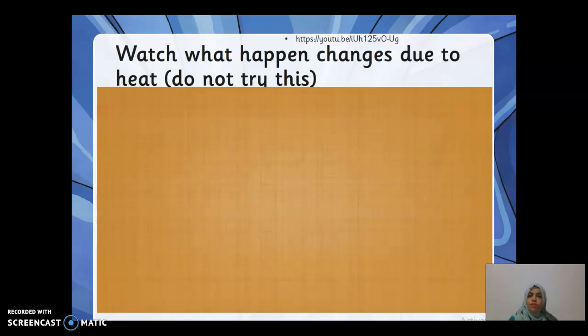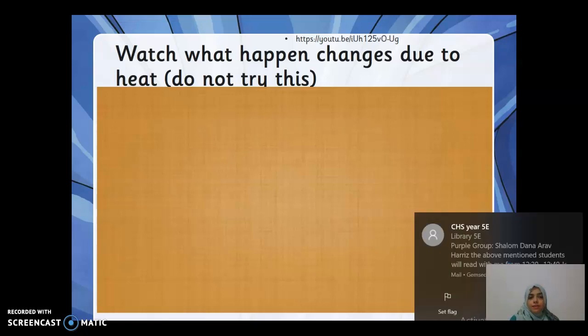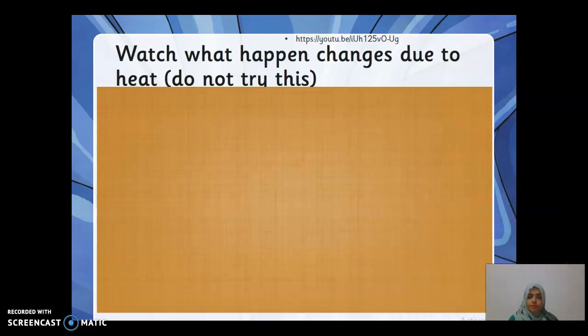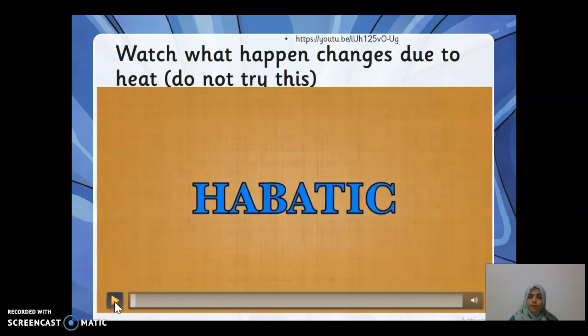Then this is a video of a change that is happening due to heating. Now, our learning objective is to see how heat causes the change. So, you don't have to try it out. You can watch the video and see what happens when plastic is burned. Okay, watch this video. Okay, you can watch this video later.